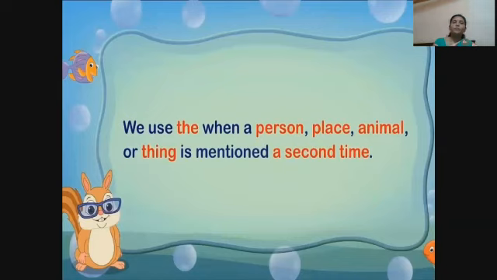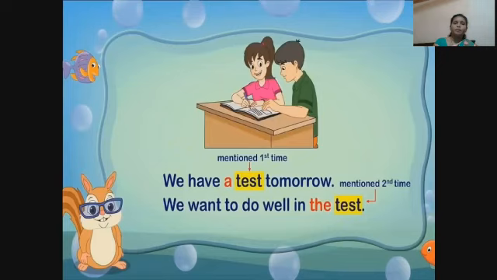We use the when a person, place, animal, or thing is mentioned a second time. For example, we have a test tomorrow.